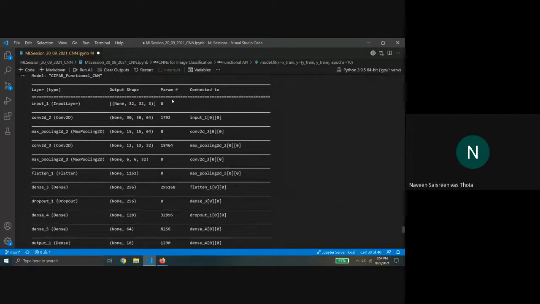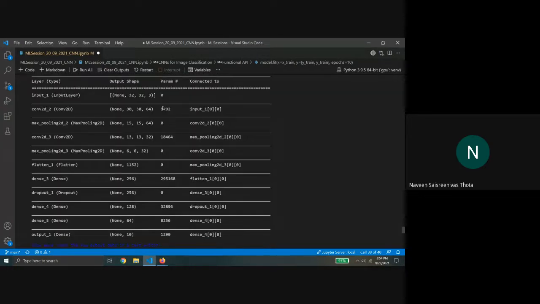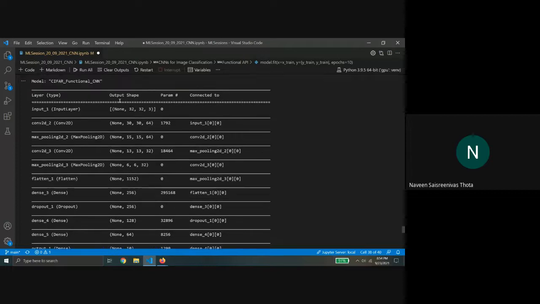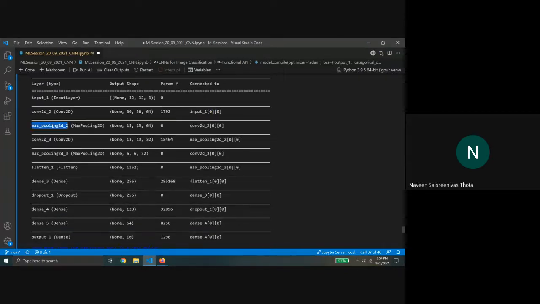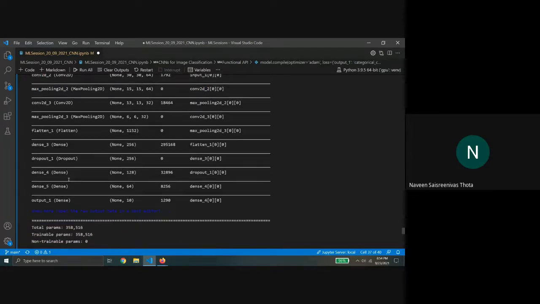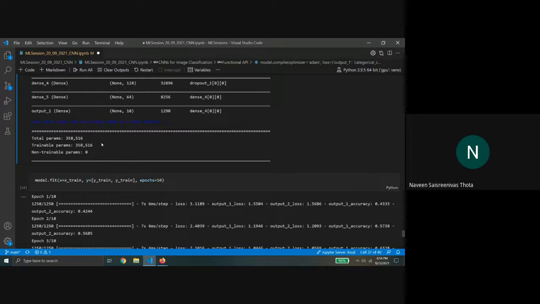Similar to the previous one, you can now probably understand this better. For each layer, it gives the same thing as before, and this time it also says which layer it's connected to. So this layer is connected to input one, whereas this layer is connected to conv2d_2, which is this, and so on. So that is the summary.